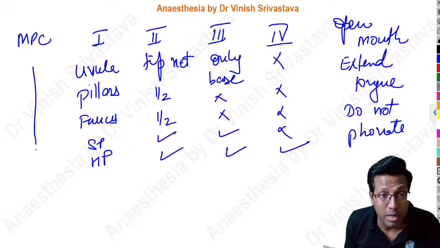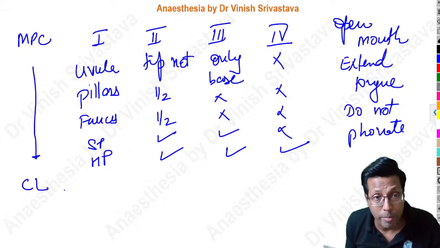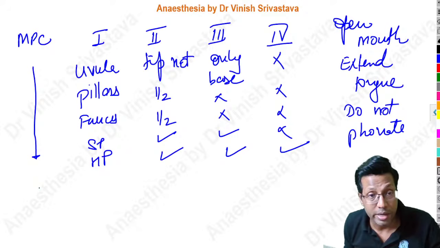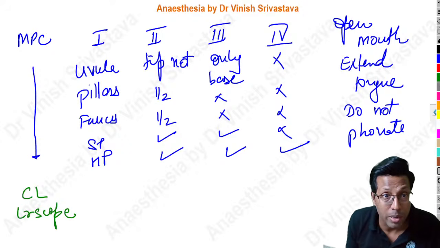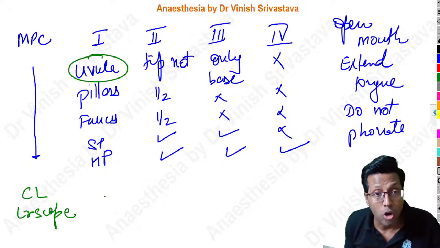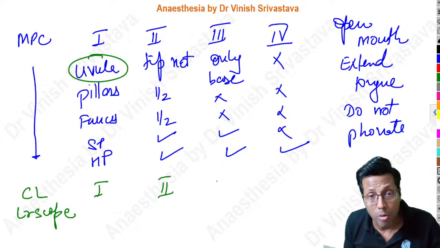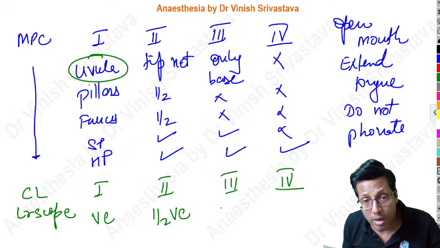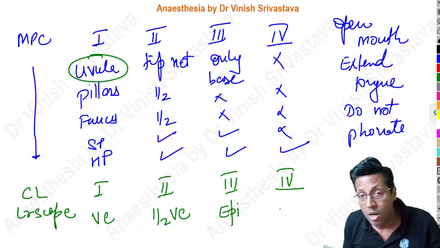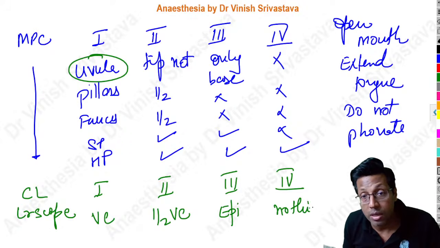Point is, Mallampati classification correlates with the Cormack-Lehane grading. Now, Cormack-Lehane grading is the laryngoscopic grading of the vocal cords. In Mallampati, I am looking at the uvula. In Cormack-Lehane grading, I am looking at the vocal cords. So this is Cormack-Lehane 1, 2, 3 and 4. Cormack-Lehane 1, you will find vocal cords seen. Cormack-Lehane 2, half vocal cords seen. Cormack-Lehane 3, only epiglottis seen. Cormack-Lehane 4, nothing is seen.